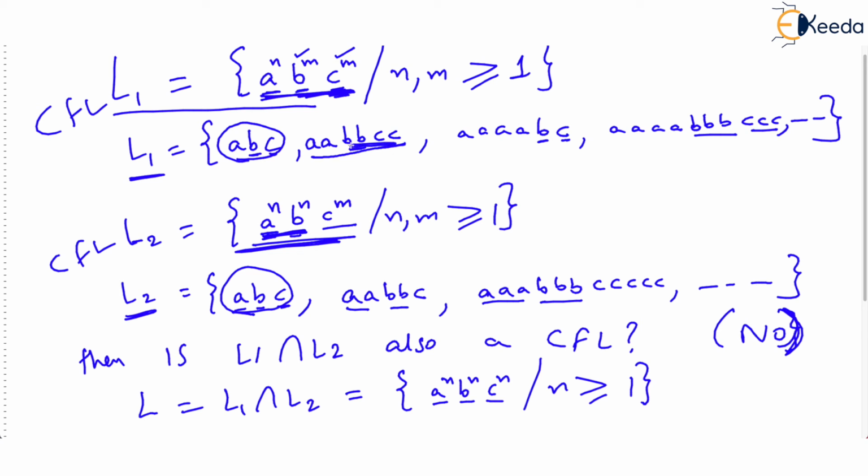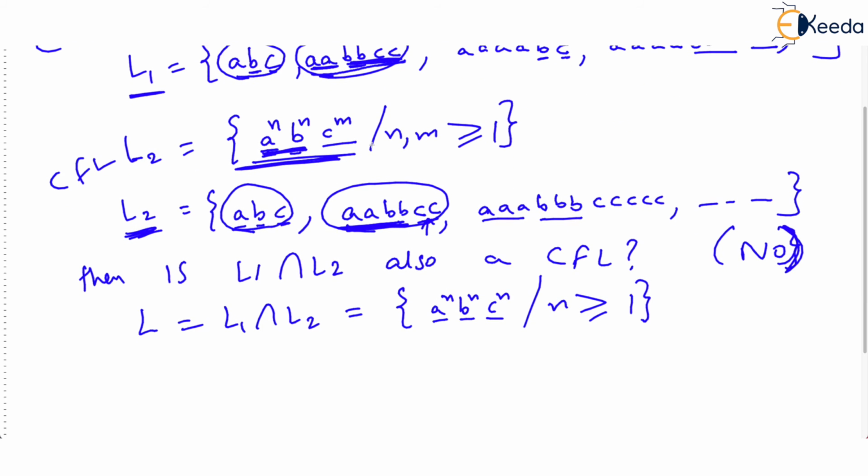And B and C are matching. We can have any number of A's here. Correct? And this L2 will also contain such a string. Note, the number of C's can be anything, but A and B must match here. And when we find the intersection, this is a common string. You will see that in the resultant language, all the strings that we will get after intersection will be the ones which have A, B and C equal, and there does not exist